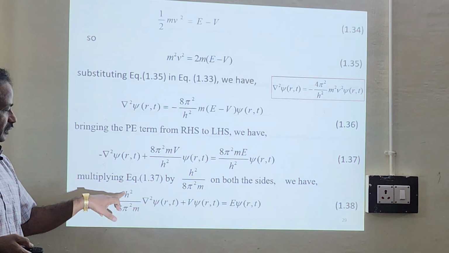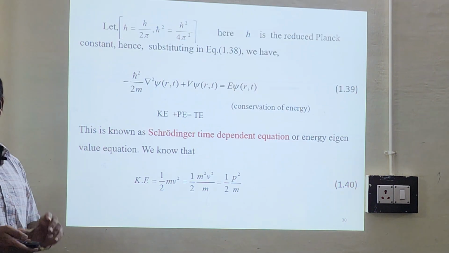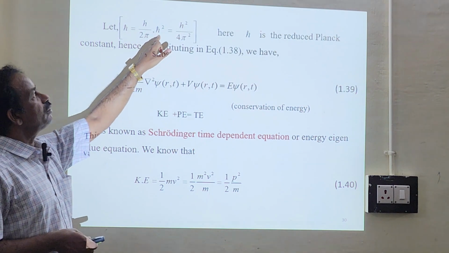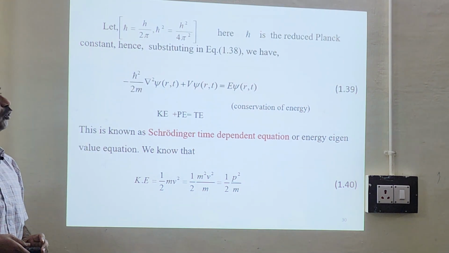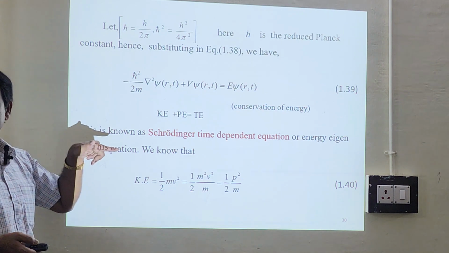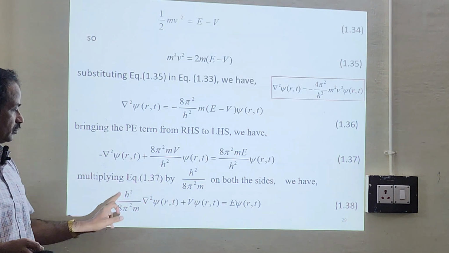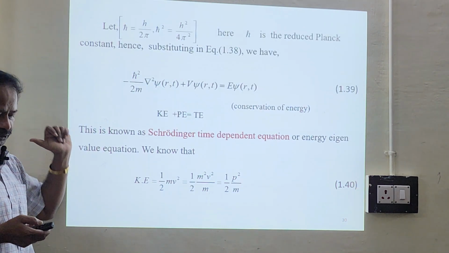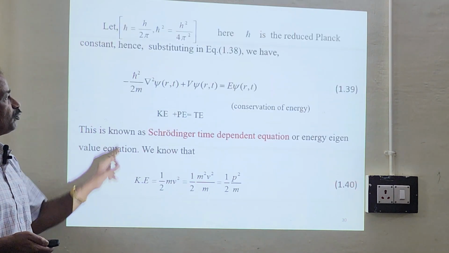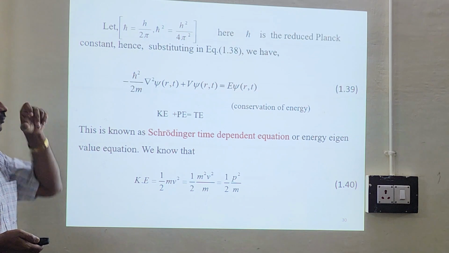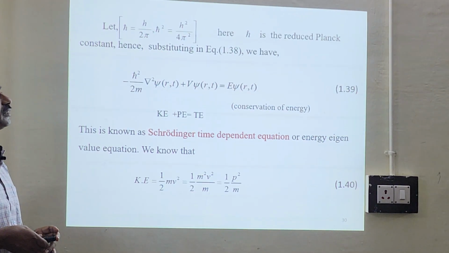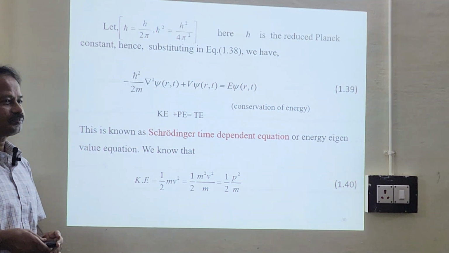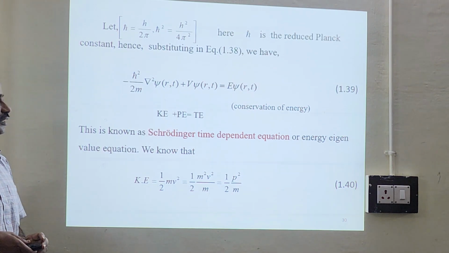Now we know already that h squared divided by 8 pi squared can be replaced with the reduced Planck constant. Yesterday we looked into the reduced Planck constant, h bar equal to h divided by 2 pi. So h bar squared equals h squared divided by 4 pi squared. We can replace it in terms of h bar squared, taking the 1/2 out, so instead of 4 pi squared we can write this. So minus h bar squared divided by 2m del squared psi of r comma t plus V psi of r comma t equal to E psi. This is the conservation of energy: kinetic energy plus potential energy equal to total energy.